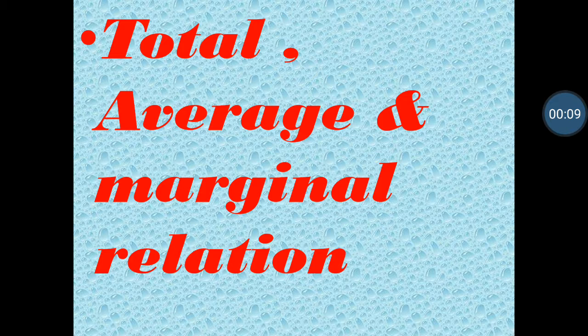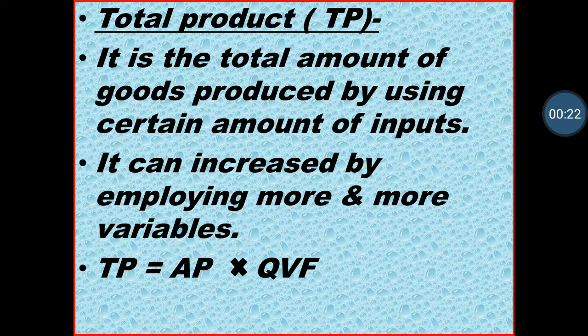So in today's video we are going to cover a very important topic of business economics, that is the concept of total, average and managerial relation. So first of all we will talk about what is total product. The total concept is classified into three categories: TP, TC and TR. So number one is TP.